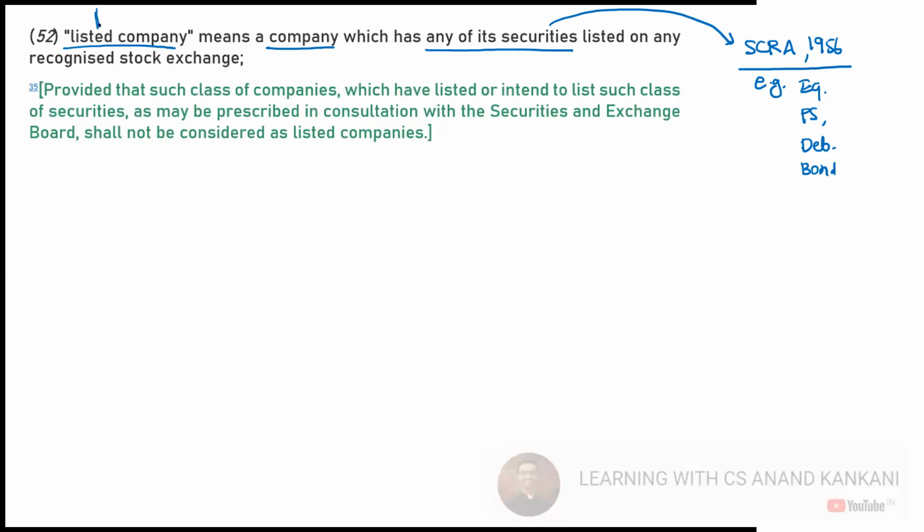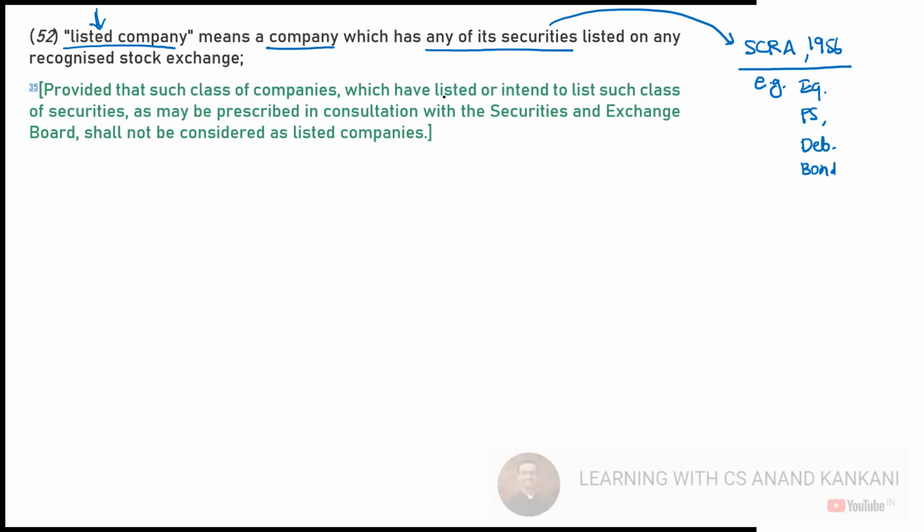Now, why is the definition of listed company so important? Because once you become a listed company, SEBI regulations get applicable to you. It's not that you don't follow the rules, but the rules are not applicable to you. The Companies Act itself says that if you are a listed company, comply with the SEBI regulations and not the rules. The rules are more for the unlisted companies, right? Sometimes you'll have to comply with both SEBI regulations as well as the rules. I said that rules and regulations will not conflict with each other. The act will make sure to whom the rules are applicable and to whom the regulations are applicable. So listed company is one case here.